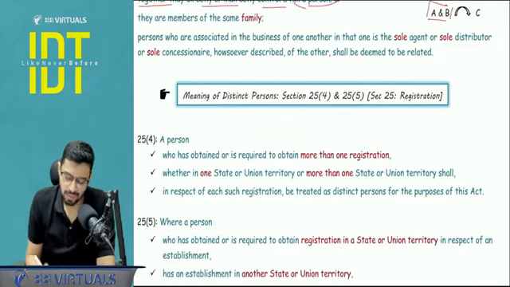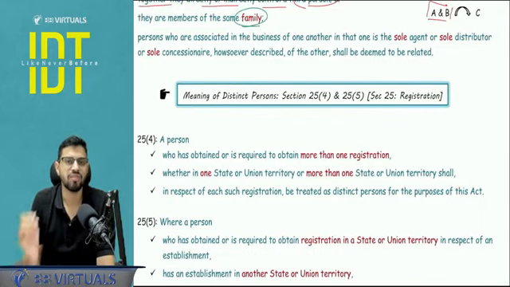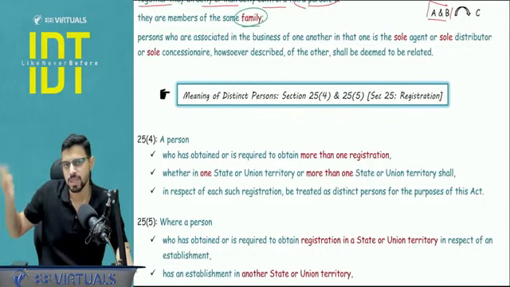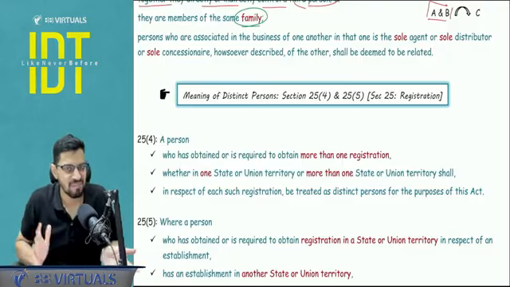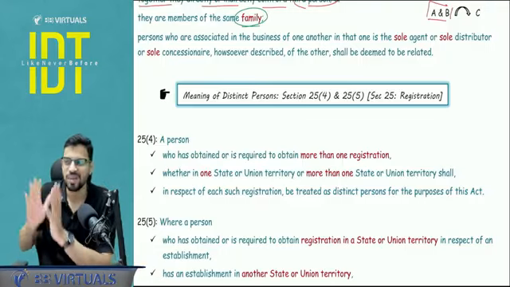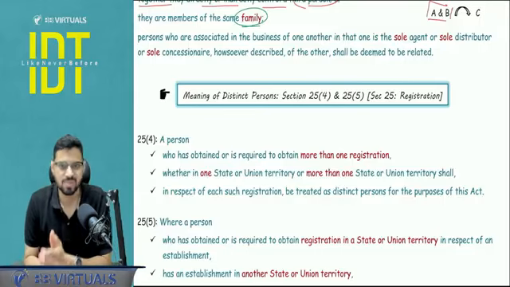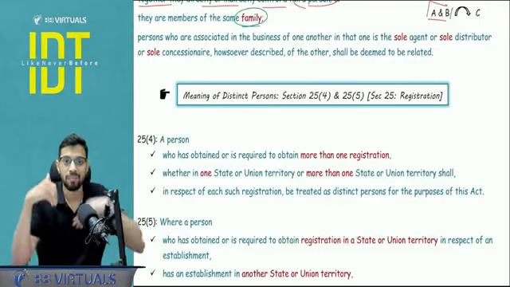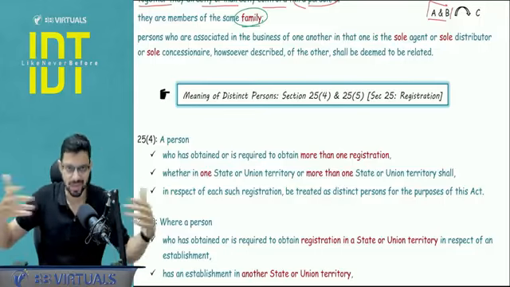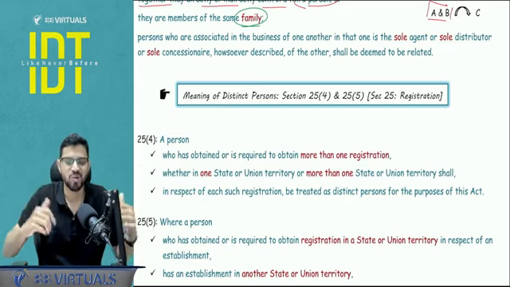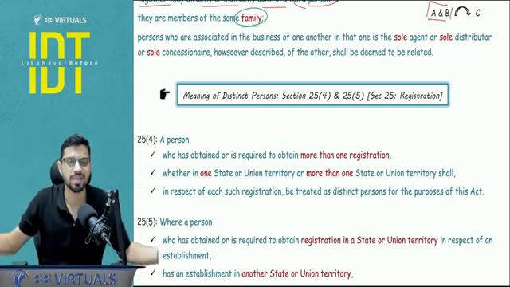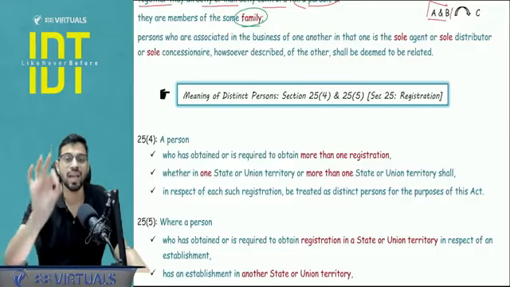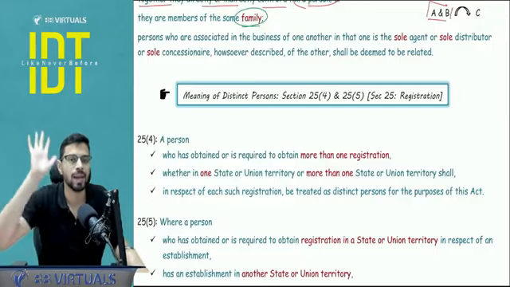Next, they are members of the same family. Sir, what do you mean by family? Family means, simple, spouse and children are always family. So my spouse and my children are always my family. Apart from that, parents, grandparents and brother, sister, you can try to learn like this. They are my family only and only if they are wholly or mainly dependent on me.